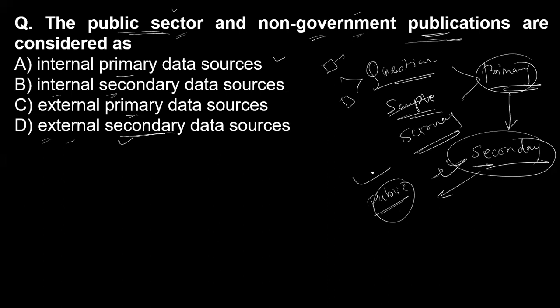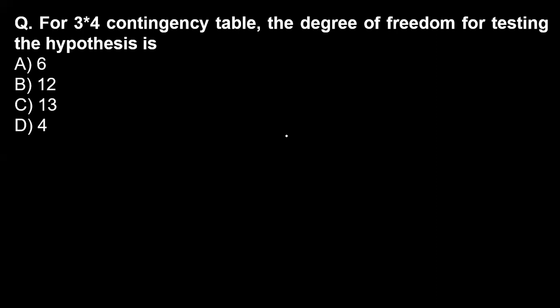If they prepare the report within the boundaries of their department, then it will be internal data. But they are publishing to the general public, so it is external data. According to that, answer D is correct: external secondary data resources. Clear? Now the next question, which is on your screen.